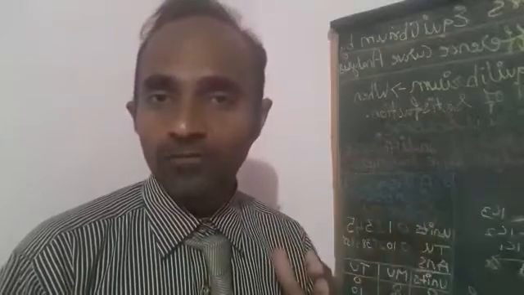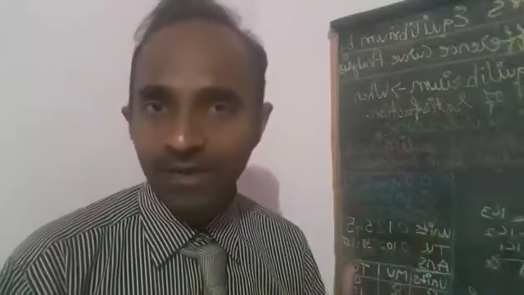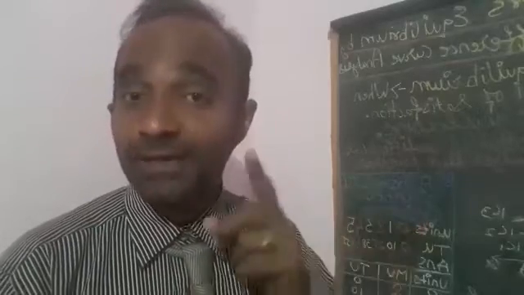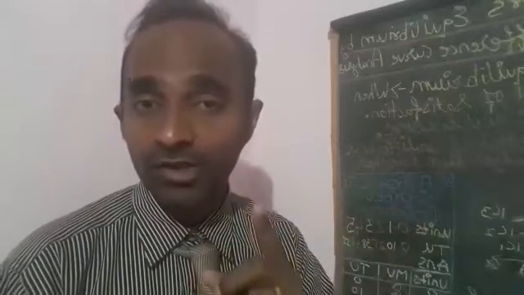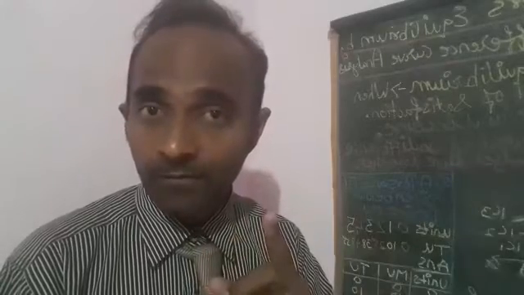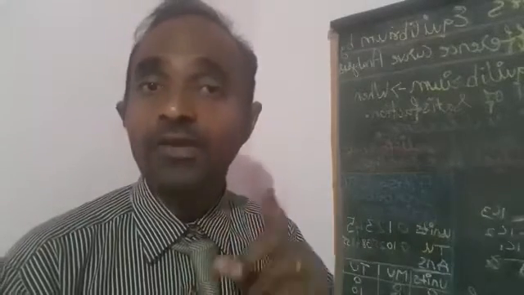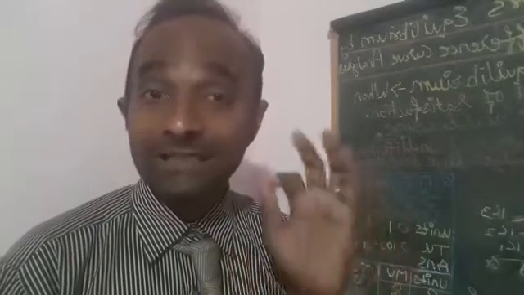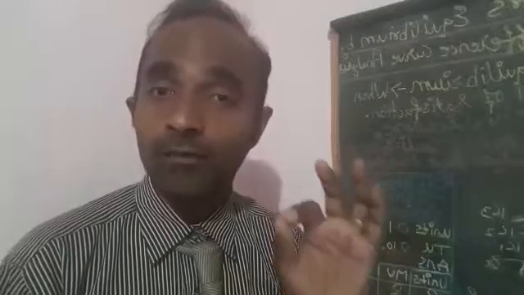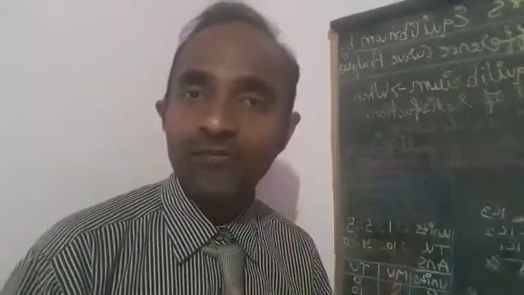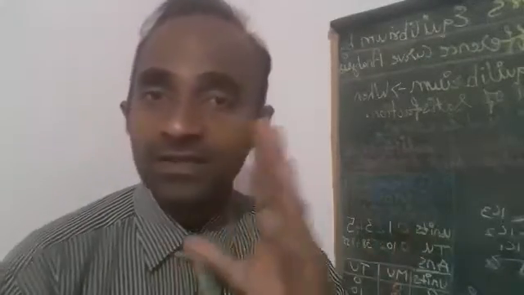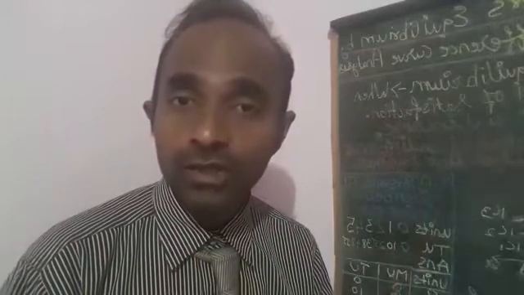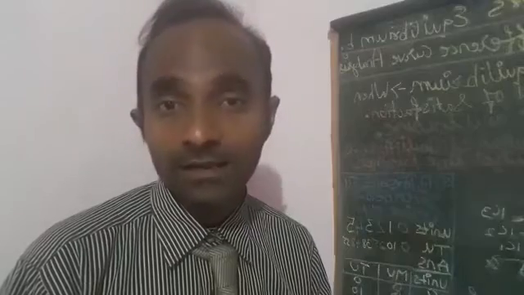But while doing so, getting the maximum satisfaction is important. And the thing is very much clear. You will be satisfied in the market while purchasing the commodities only if your income and your price are equal. It is the level where you will get the maximum level of satisfaction. So the topic that we are going to learn today is related to the same, and we call it a consumer's equilibrium using indifference curve analysis.